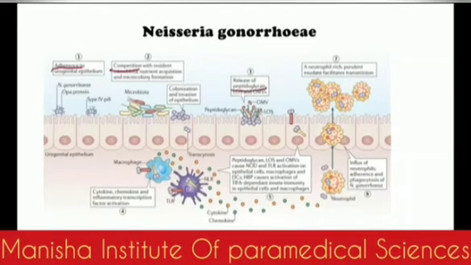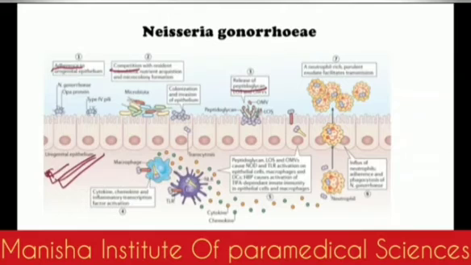As I said earlier, it causes the destruction of the mucosal cells as well as ciliary destruction. So it actually goes to the submucosa, and this is a very important thing, that the infection of Neisseria gonorrhoeae is actually in the submucosa. It's frequently asked in the questions: where does Neisseria gonorrhoeae colonize? It's in the submucosa. You should always remember this.